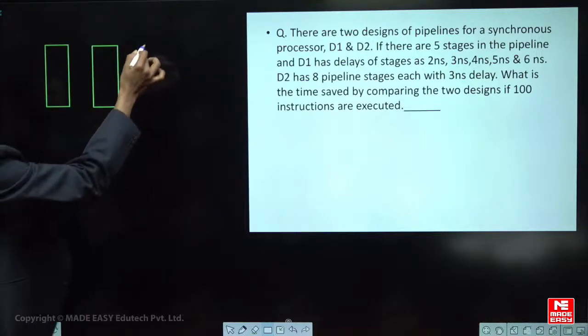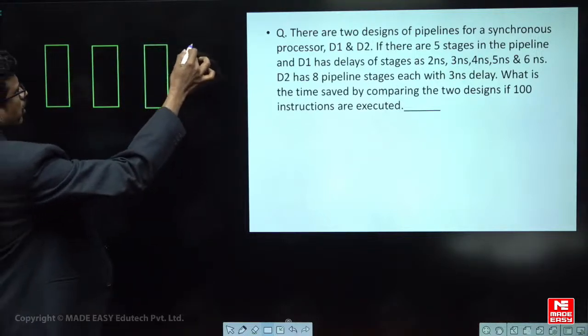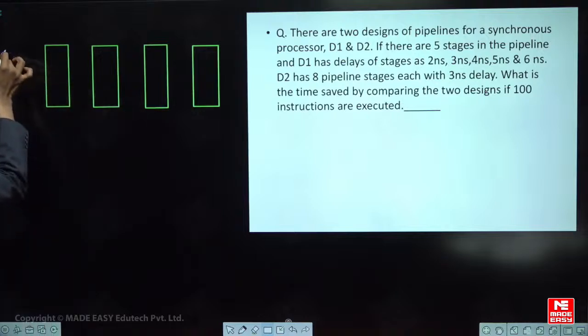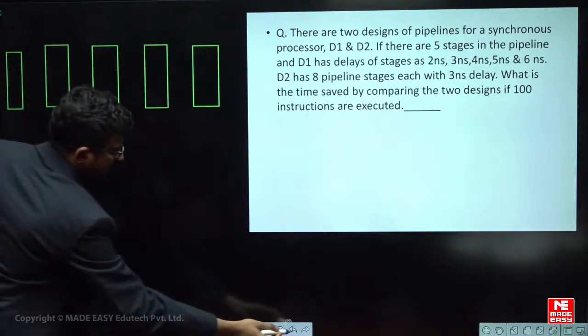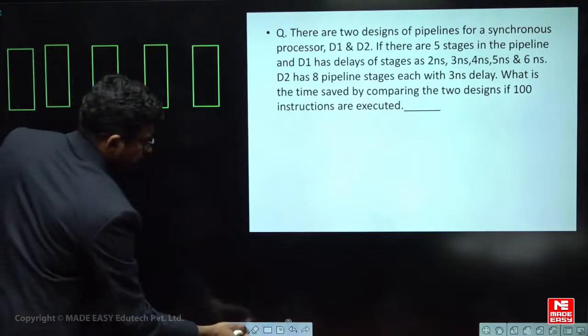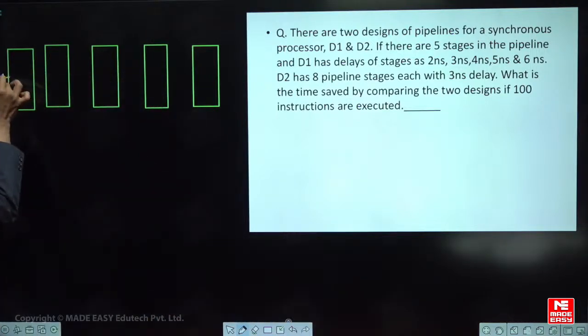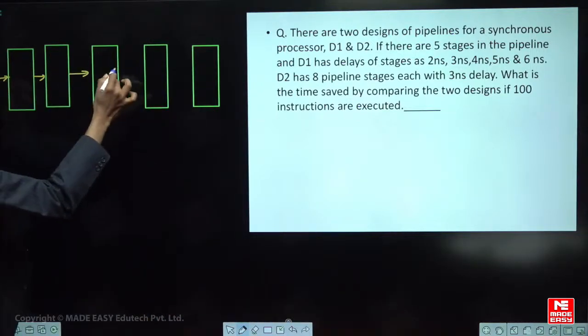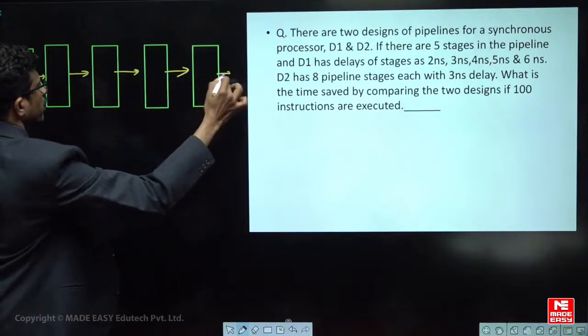Buffer register is not given, so let us not worry about it. These are the different stages. It's very simple. This is the input of the pipeline, and this is the output of the pipeline.